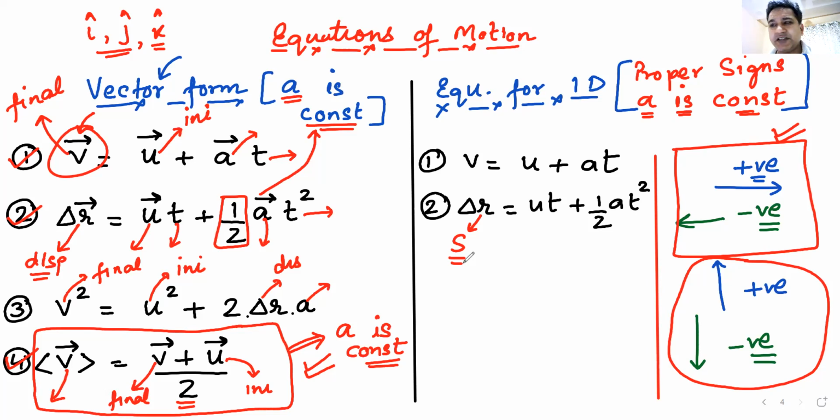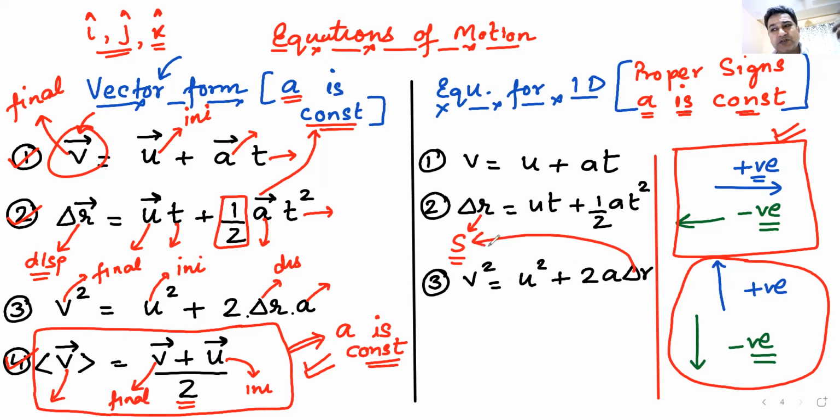That's why I'm using delta R. You can use S for displacement, I don't have any problem with that. Number 3 will be V squared is equal to U squared plus 2A multiplied by delta R. If you don't feel good using delta R, you can use S. But remember, delta R displacement is change in position vector.